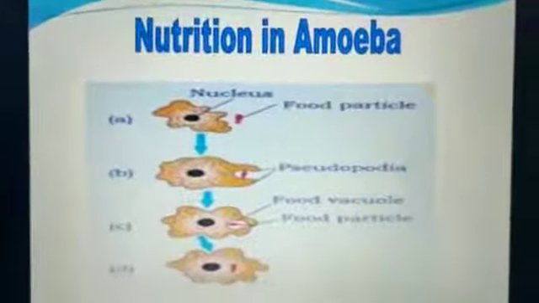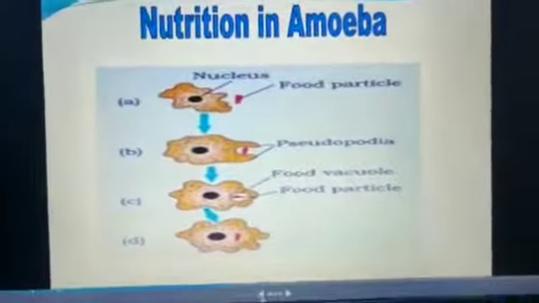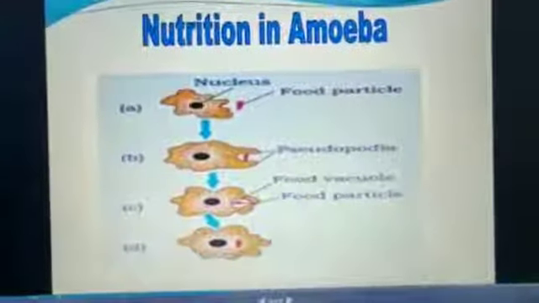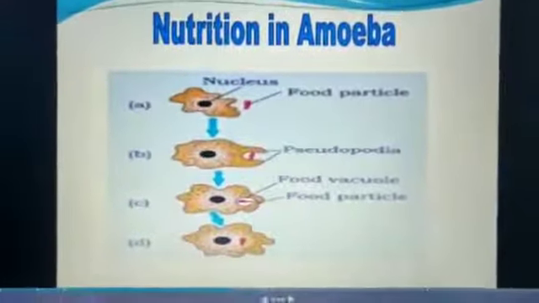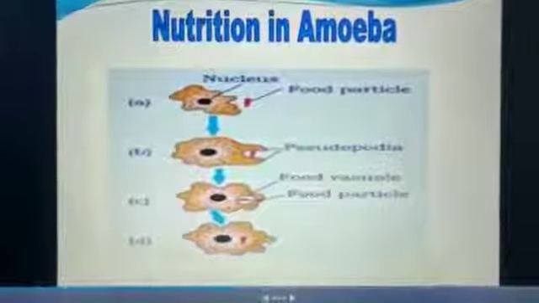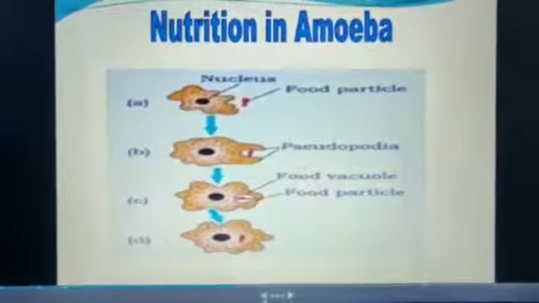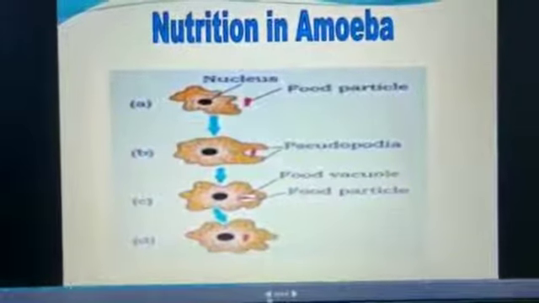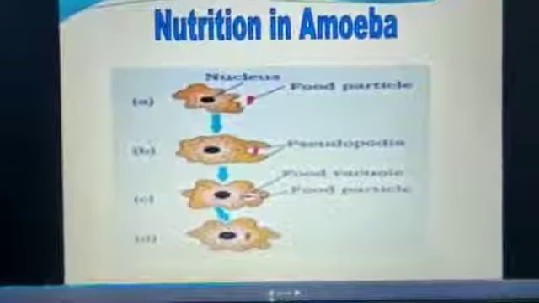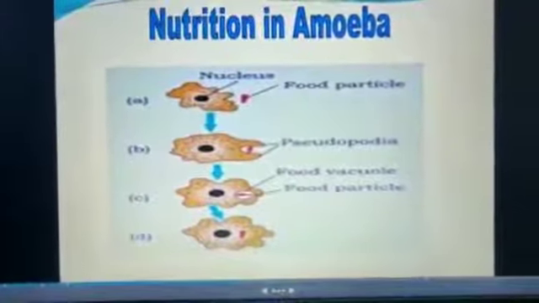Now these 5 steps are followed by the amoeba as well as in a human being. Okay, so see how the food is taken inside the amoeba's body. This is nutrition in amoeba. Amoeba, as you know, has finger-like projections.